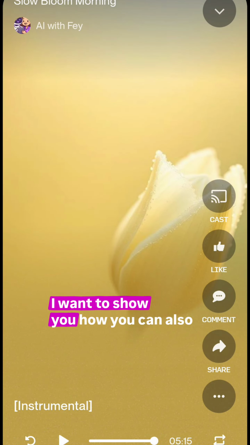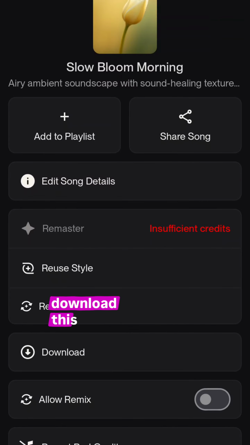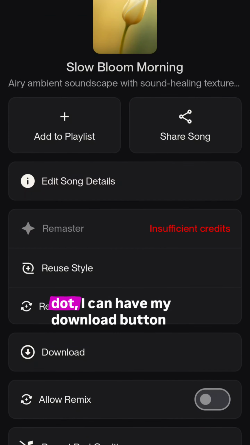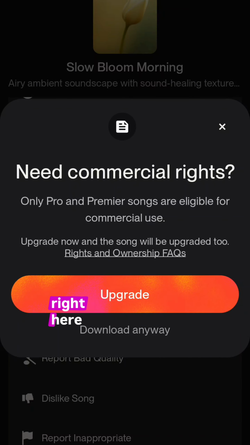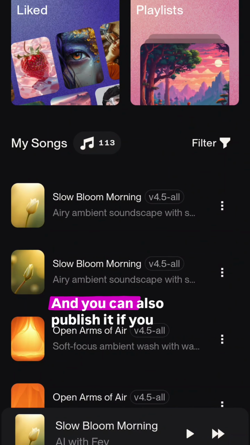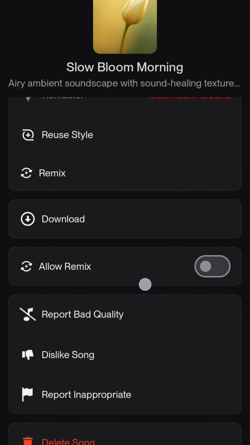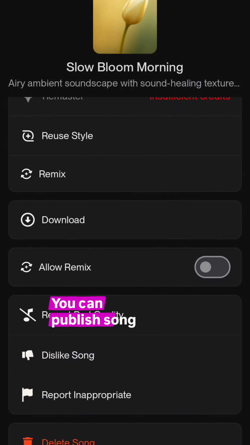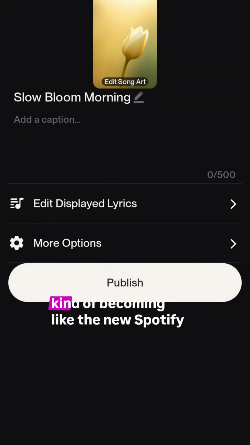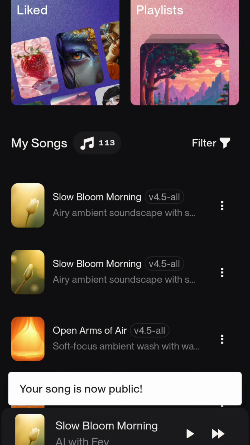Amazing. And I want to show you how you can also download this. You see if I'm opening this three-dot menu, I can have my download button right here. For commercial rights, you need to pay them, but for your own personal use, you can download. So we got it, and you can also publish it if you want. You can make it public. You can publish the song right here, and then it makes it public for everyone on Suno, which is kind of becoming like the new Spotify.